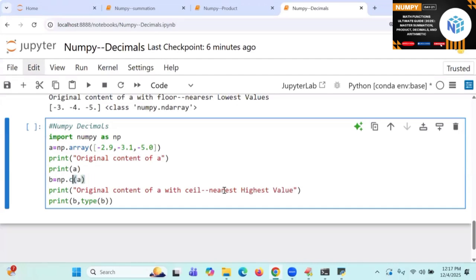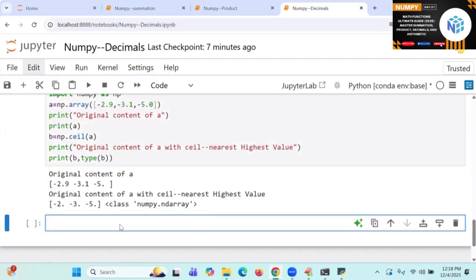Ceil I am going to take. Okay. Minus 2.9, minus 2. Sure. Or minus 1. Minus 2. Minus 3.1. Okay. Minus 5.0. Okay. Right. Done. So got it.